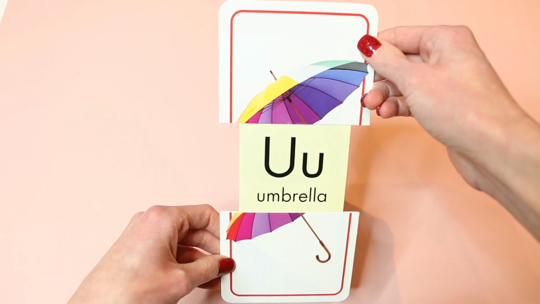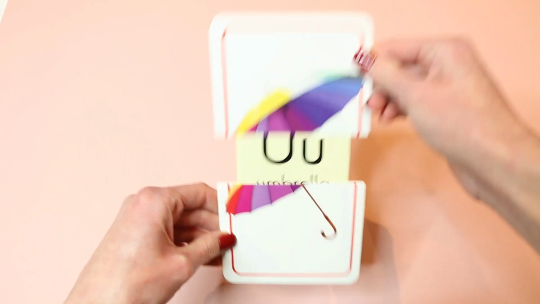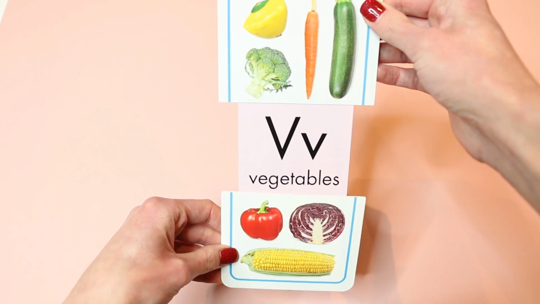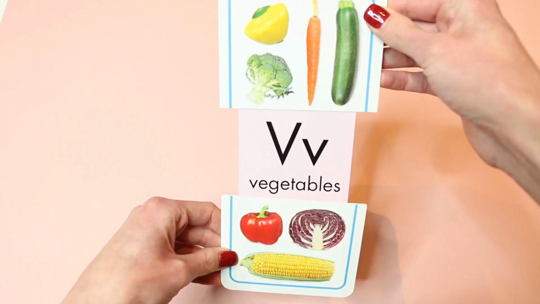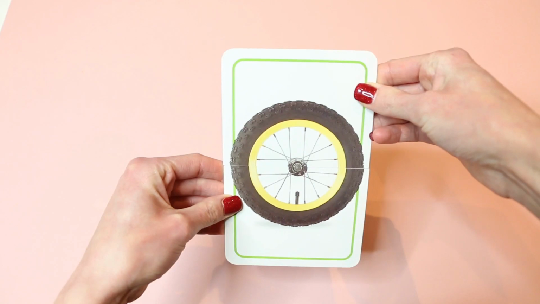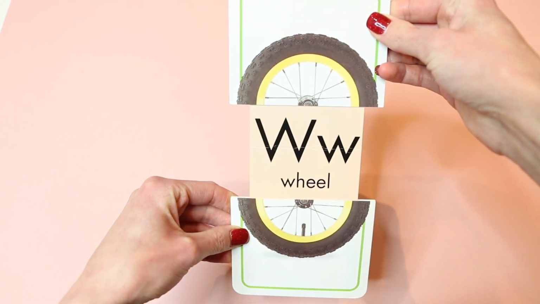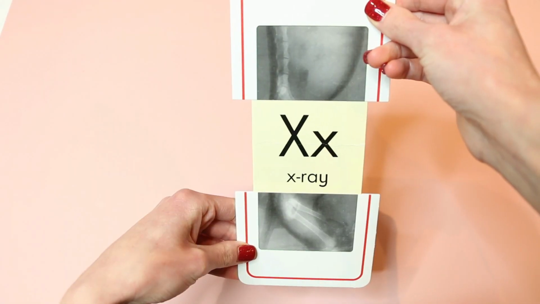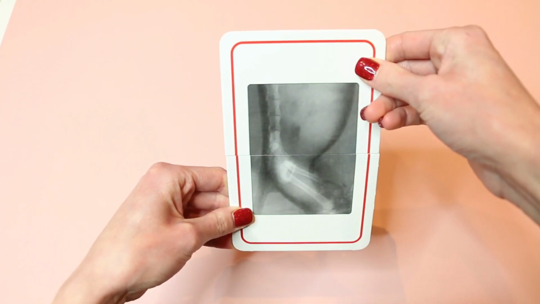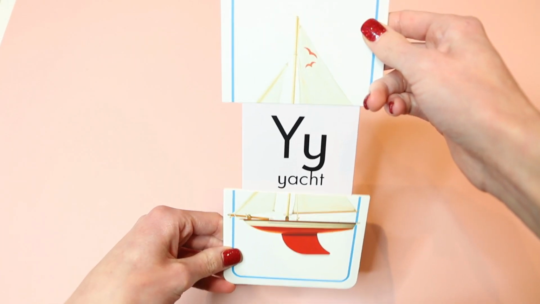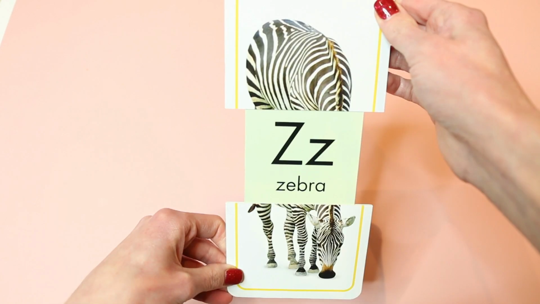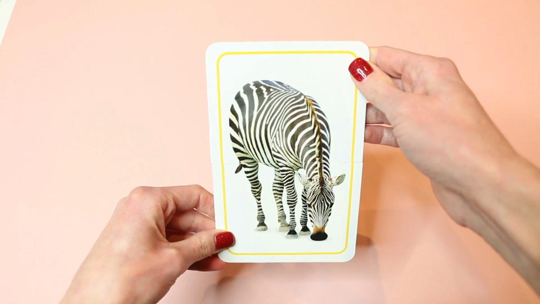Tractor. U is for umbrella. Umbrella. V is for vegetables. Vegetables. W is for wheel. Wheel. X is for X-ray. X-ray. Y is for yacht. Yacht. Z is for zebra.